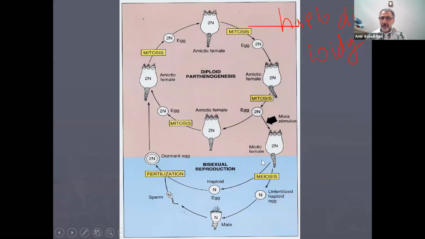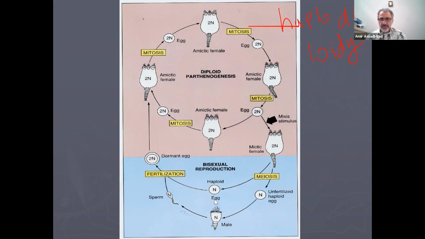Mictic female makes sperm and egg, and both of those are haploid by the process of meiosis. The haploid egg is fertilized by sperm right here, and what will happen, oh, I'm sorry, I forgot to say the male. So the unfertilized egg becomes a male.